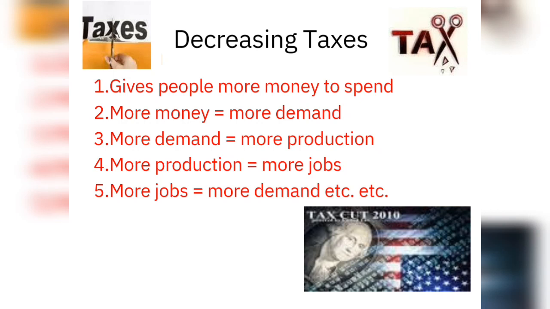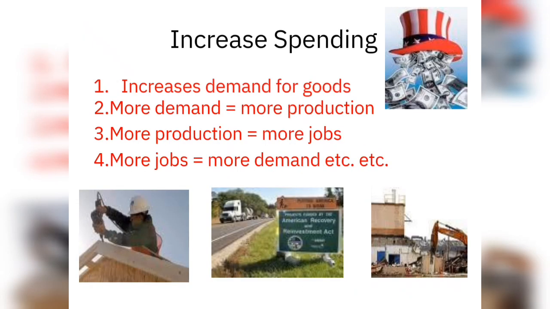More production needs more labor force to work. That creates more job opportunities. When these people get paid, they also buy and consume goods and services, which increases demand further. When government increases spending, it also affects production. Increased demand for goods, more demand is equal to more production. As you know, when demand rises, production also rises. More production creates more job opportunities.